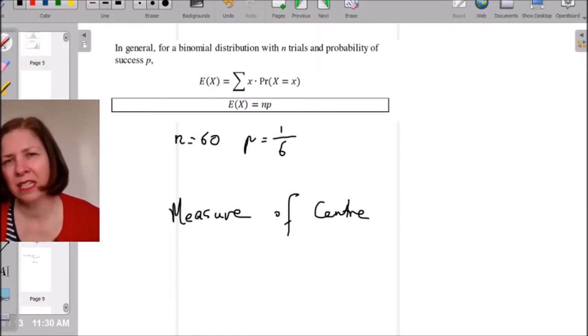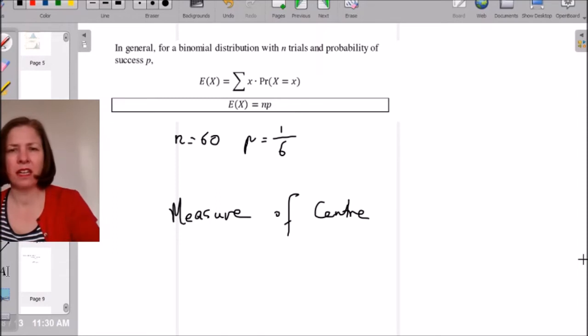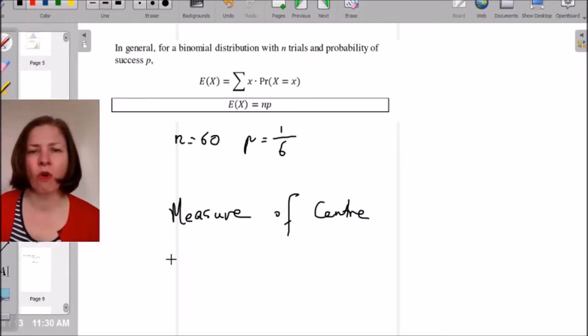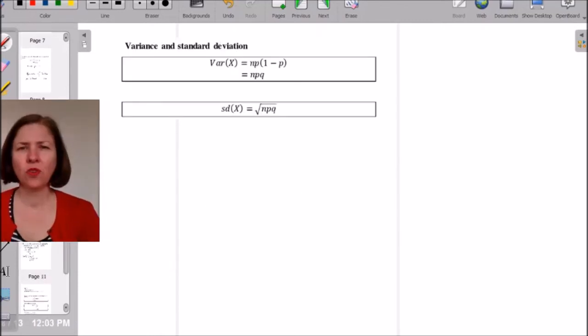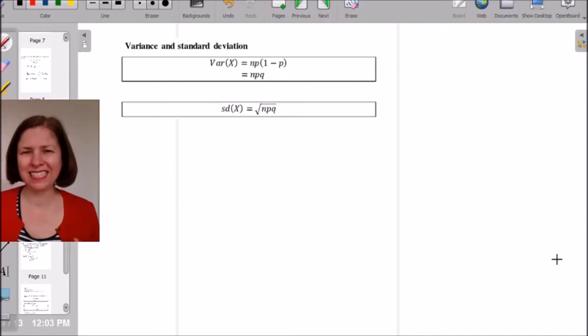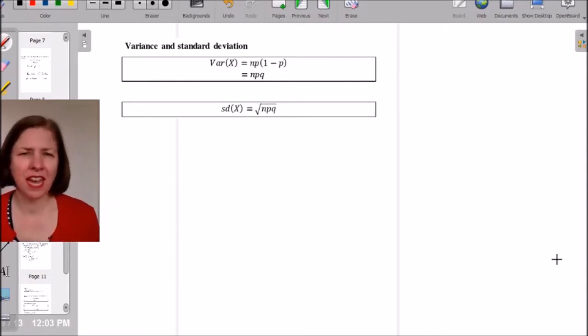That's what expectation is. The other thing that we do is we call expected value the mean, and we give it this symbol mu. It's a Greek kind of M. So let's talk a little bit about variance and standard deviation and what they are.